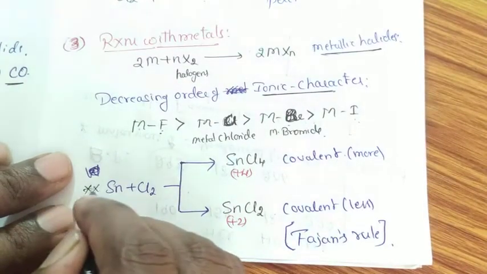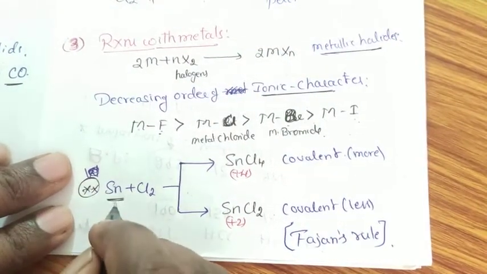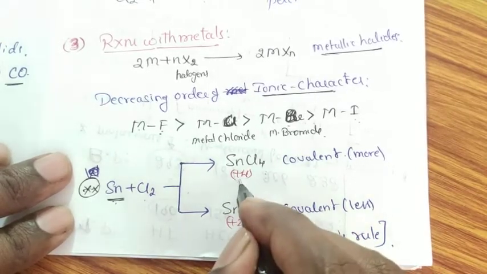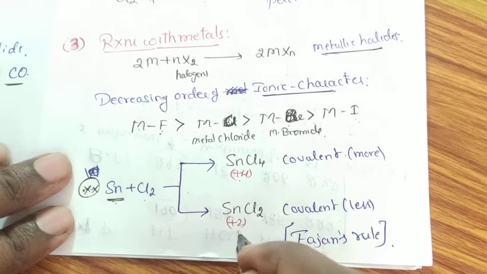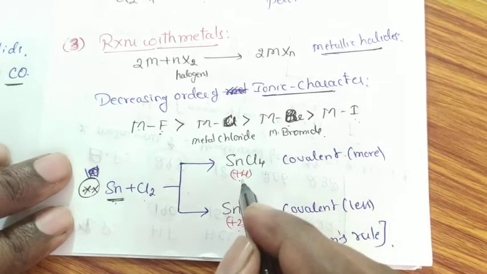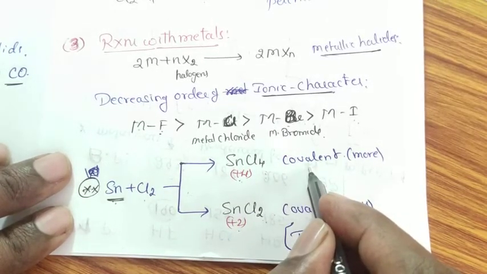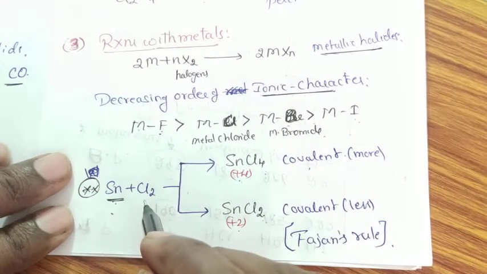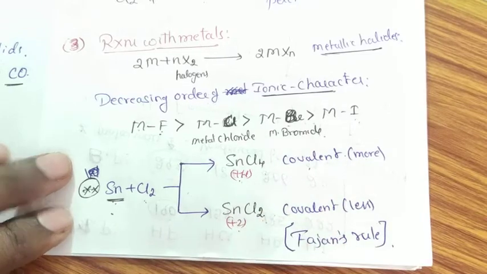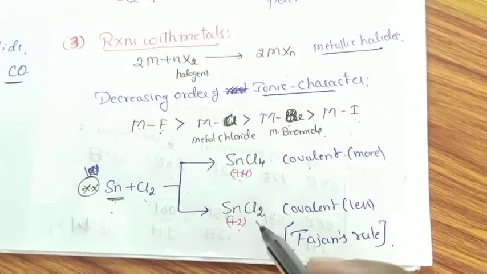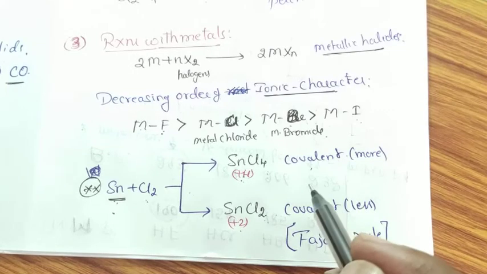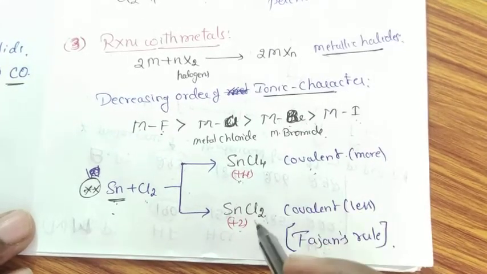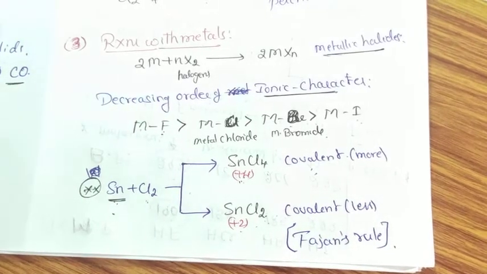In certain compounds, for example, consider the metal tin. When tin reacts with chlorine, it is involved in the formation of two compounds. In one case, it exhibits +4 oxidation state. In another case, it exhibits +2 oxidation state. So this compound is highly covalent in nature when compared to this compound. Means whenever a metal reacts with halogen to form more than one compound having different oxidation states, the compound in which the metal has higher oxidation state is more covalent than the compound with lower oxidation state.